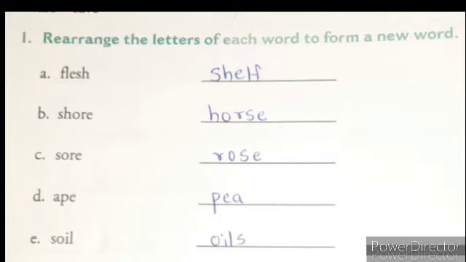D, ape. You have to rearrange the letters and make a new word, that is pea. Pea means green seeds, wheat, that we say vatana. Next E, soil. From soil you can make the word oils.